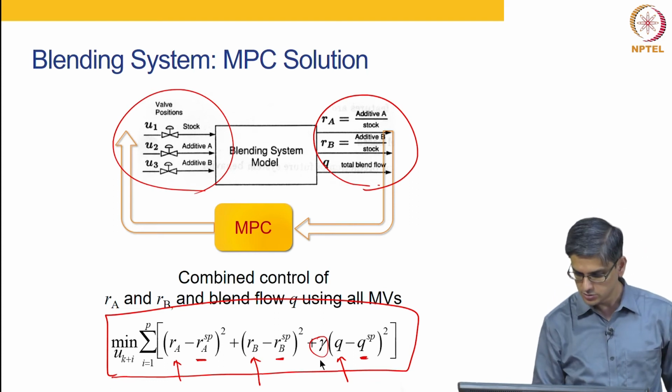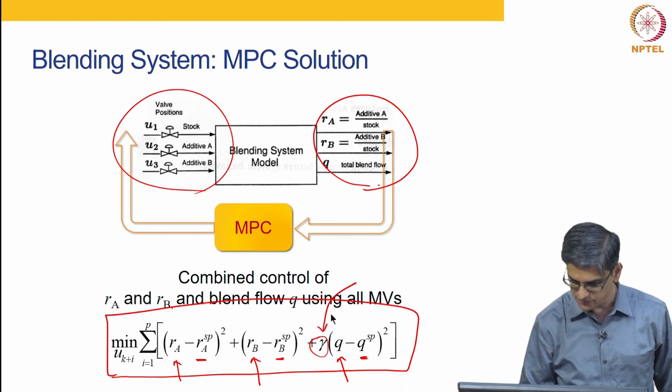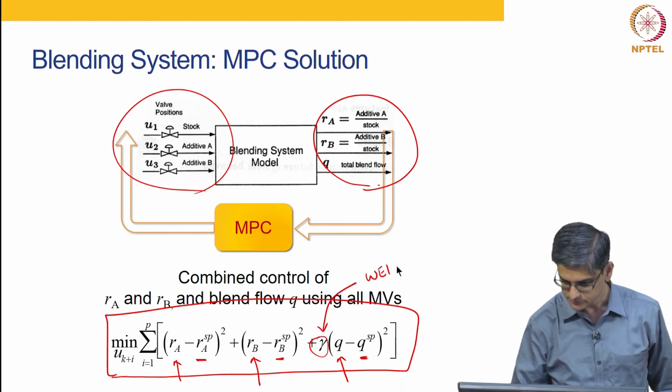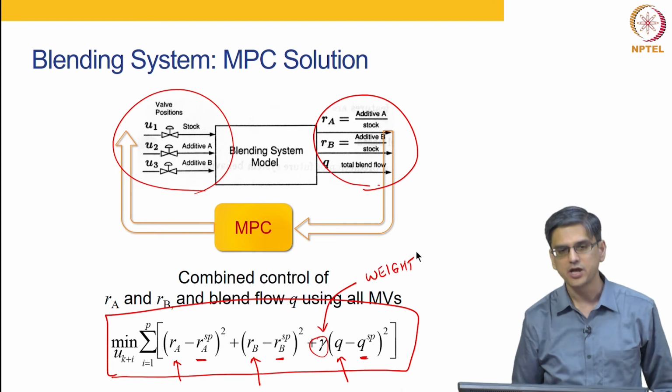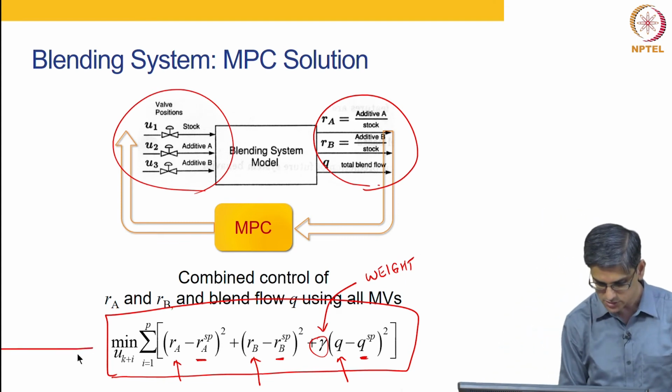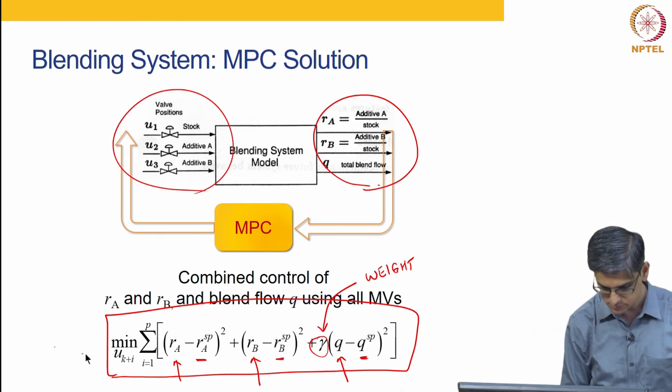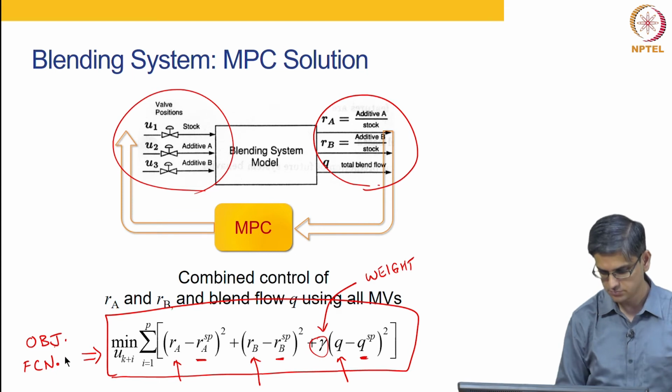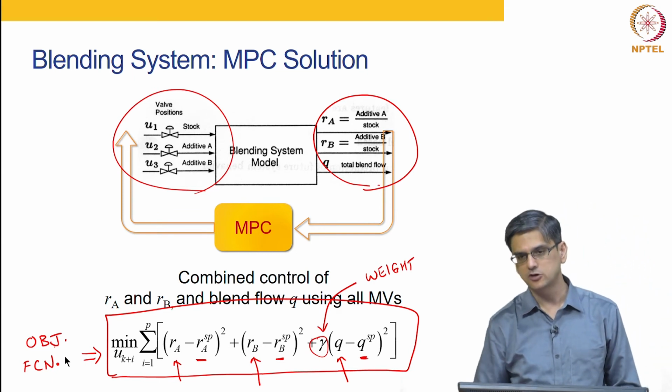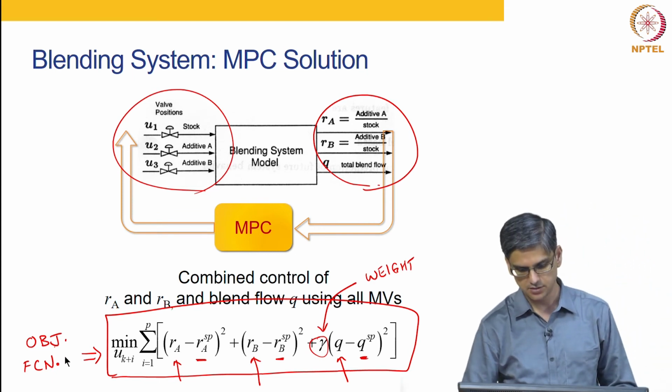So this is known as the weight. And this entire box is an objective function. We will talk about this when we come to MPC a bit later.